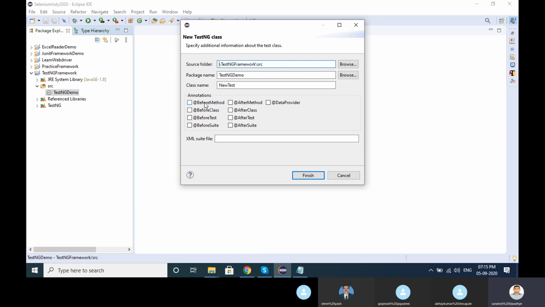As I told you, before suite, after suite, before test, after test, before class, after class, before method, after method, and data provider. These are the annotations we use in TestNG. Okay, so I'm selecting all these annotations.